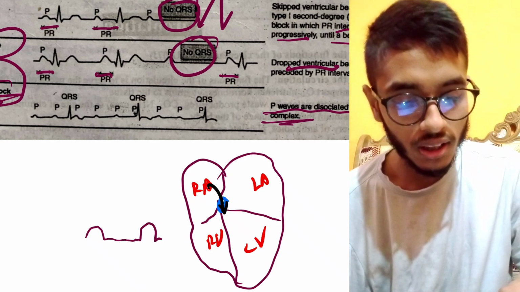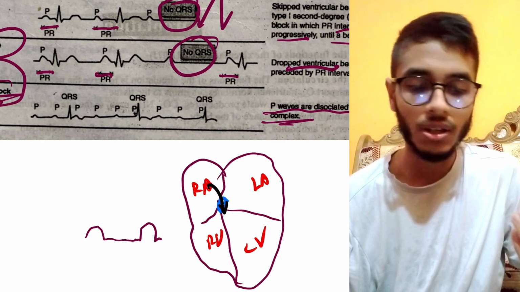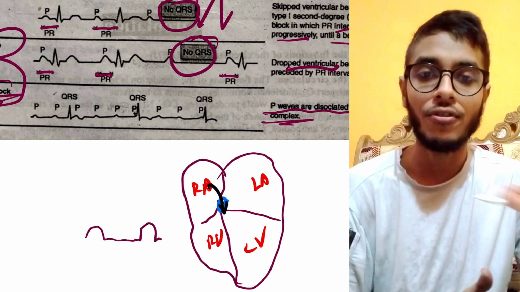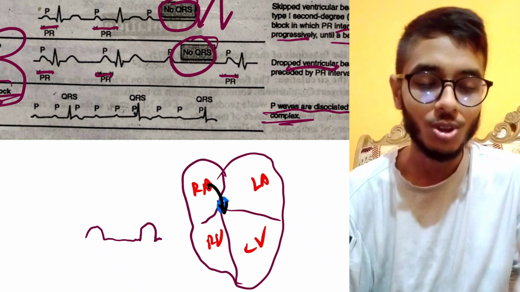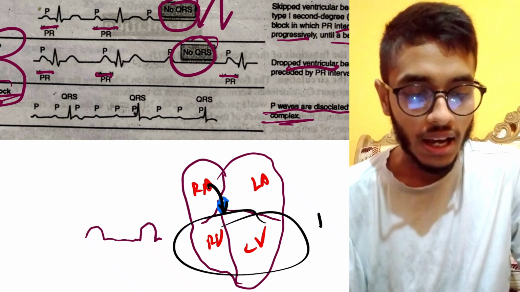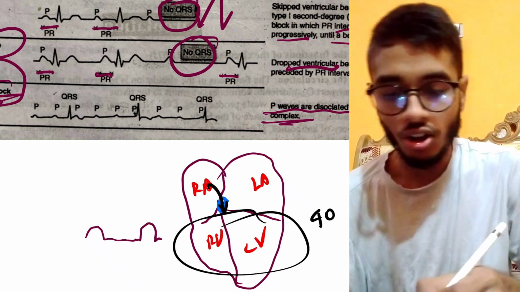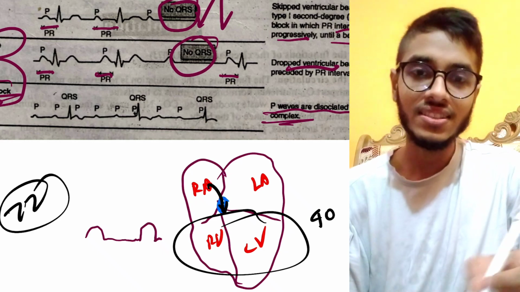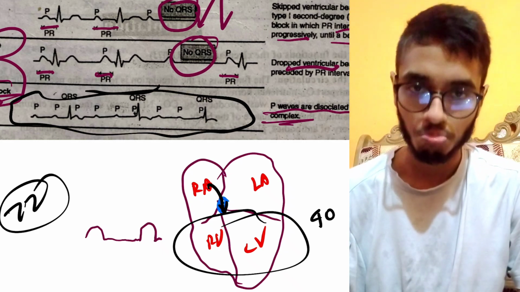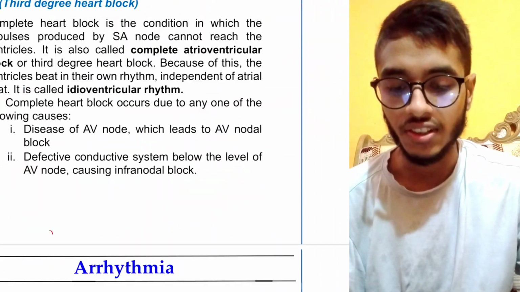So the ventricle contracts on its own, by maybe Purkinje fibers or maybe the bundle branch. So other junctional tissues apart from the SA node and AV node become the pacemaker. So this is why the heart rate becomes very poor in the ventricles. The heart rate becomes 40 or something like that, not 72 or within 60 to 100. This is the ECG scenario for complete heart block or third degree heart block, and it is very, very dangerous.